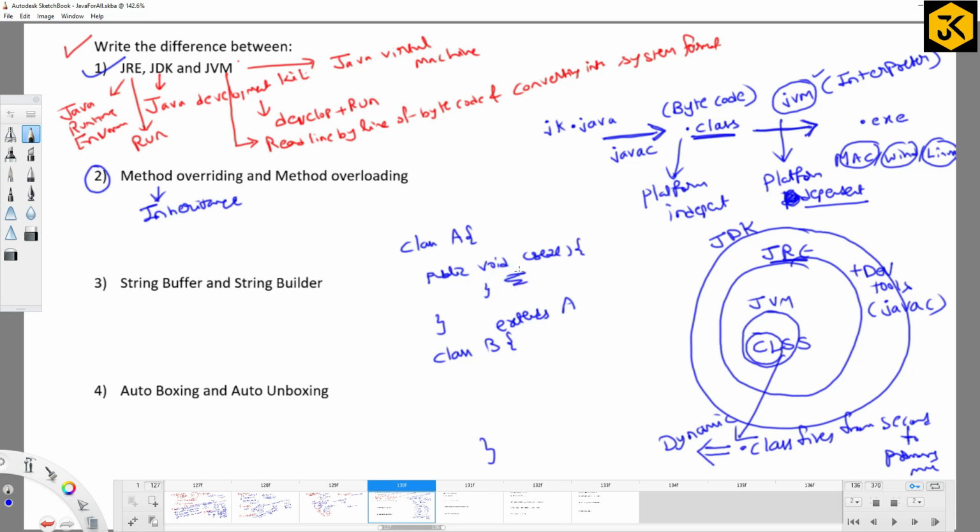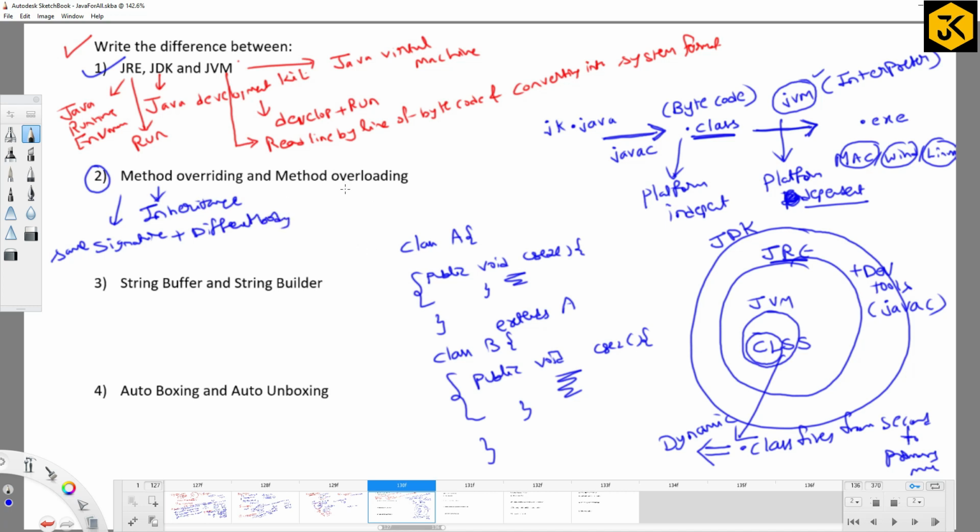If it is going to participate in the inheritance process, you are going to get the same method logic available here. Yes, public void CSC2, you are going to get the same thing, right? Here you are going to modify a certain body. This is what we call method override. Simply, we can say the signature is the same but the body is different. We can call it method override.